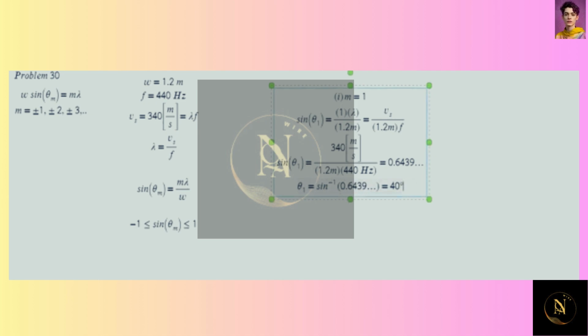Okay, so here we had no issues because sine of theta 1 is within the bounds of sine. Let's see what happens when m is equal to 2 and we're calculating for that angular deflection of the second order.